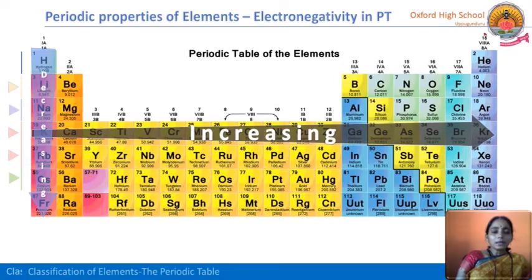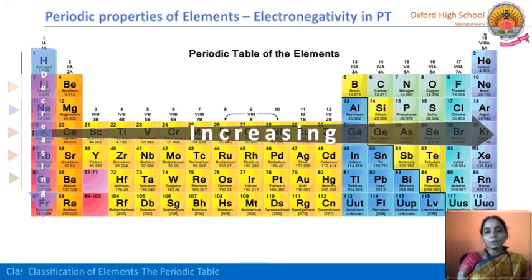Is there any capacity to attract the electrons here? No, it decreases here. What is the reason? Because attracting electrons means nuclear force of attraction should be more. But what is happening here in a group? Nuclear force of attraction is less. So there is not that much attraction towards the nucleus. So electronegative character here decreases. But in a period, what is happening here?